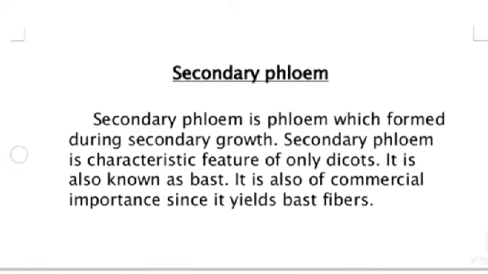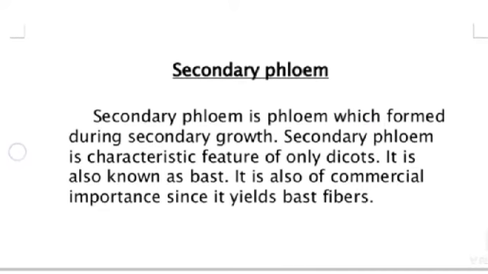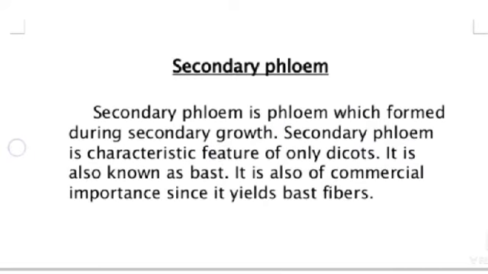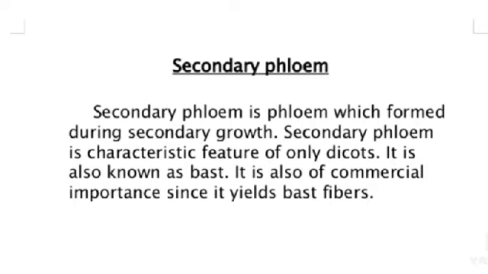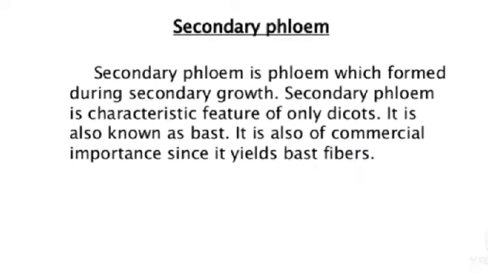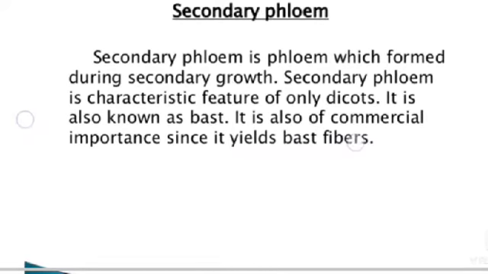Secondary phloem. Secondary phloem is phloem which is formed during the secondary growth. Secondary phloem is a characteristic feature of only dicots. It is also known as bast. It is also of commercial importance since it yields bast fiber.